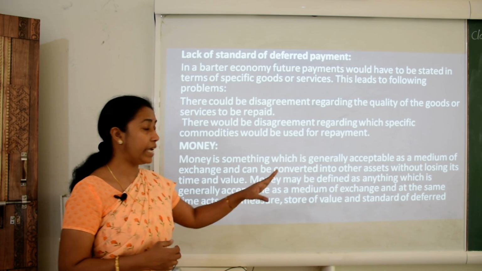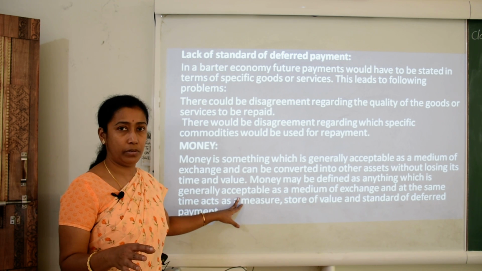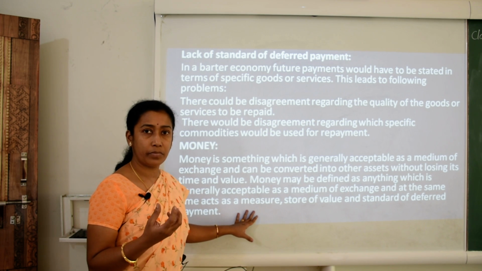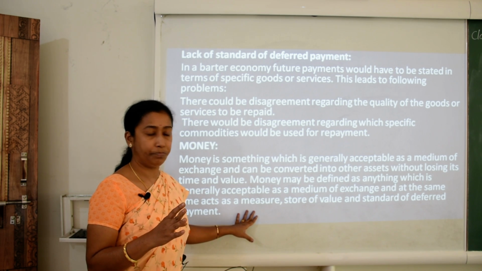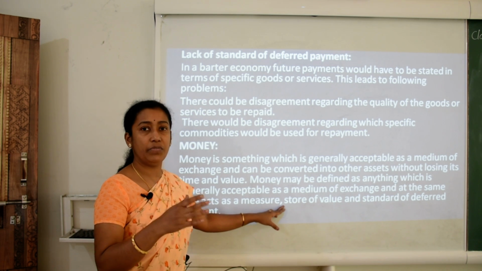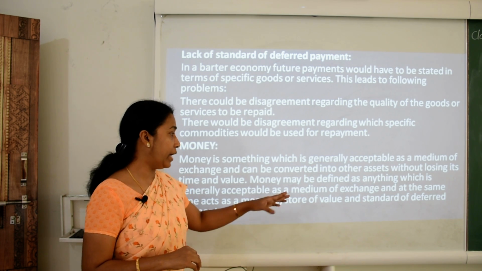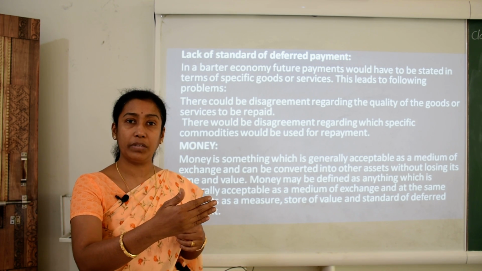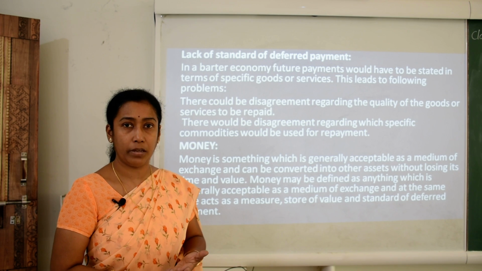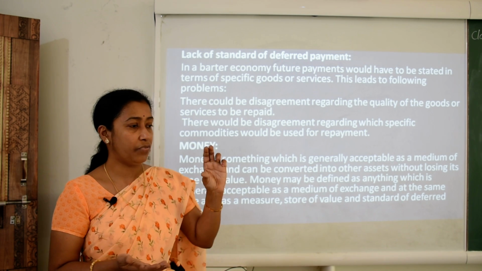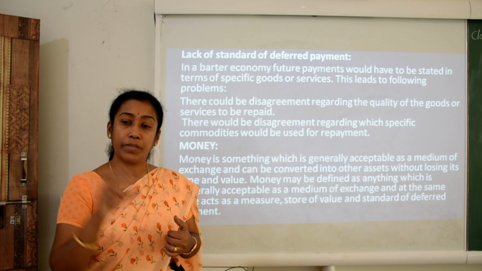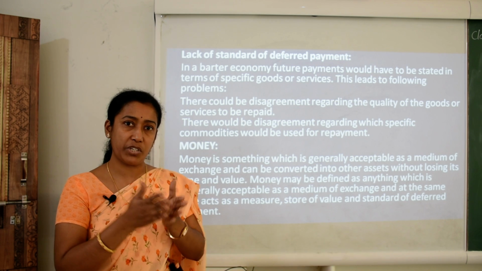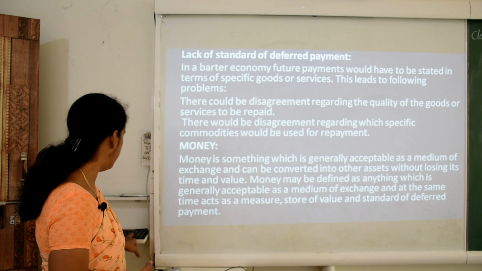So money may be defined as anything which is generally acceptable as a medium of exchange and at the same time acts as a measure, that is, an appropriate measure of value, a store of value, meaning we can easily store such goods, and a standard of deferred payments. With the help of money we can have deferred payments, that means we can pay later on. We can have an actual measure of value. If I have 20 rupees or 200 rupees in my hand, I will get this much quantity, 2 kg of one good or 3 kg of another. So the measure of value is proper because of money.